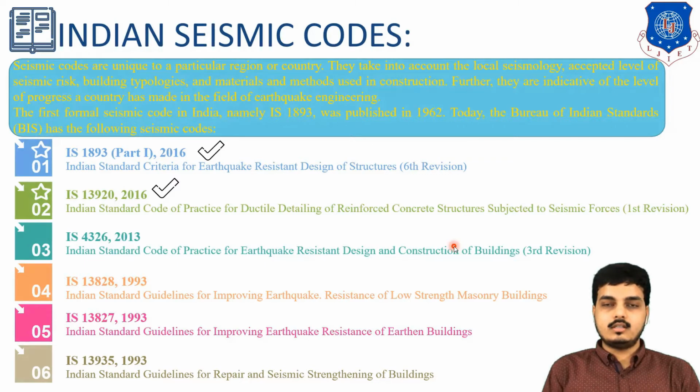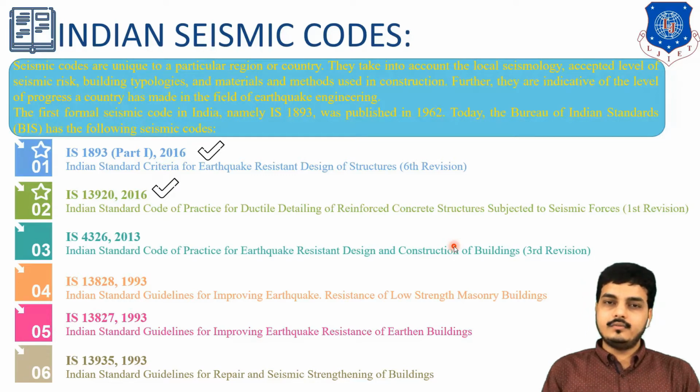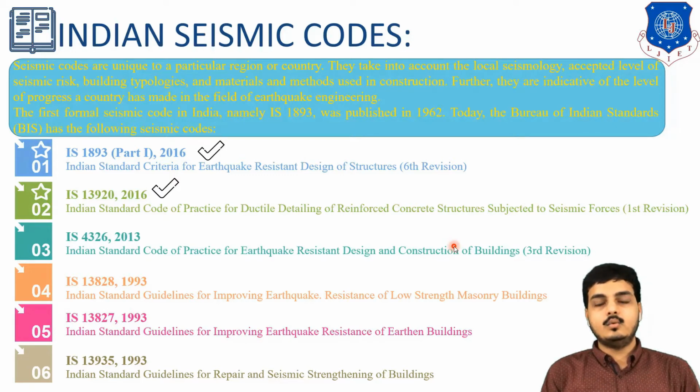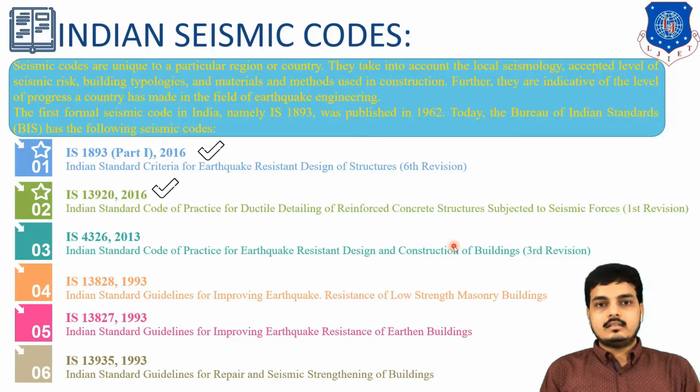Now, first of all, codes. Specifically, codes are made for a particular purpose. Till now, you have used IS 456, which is used for RC buildings. In future, you may be using IS 800, which is for steel structures, and you may also use many more, such as IRC 112 and so on, for bridges and all. Here, Indian seismic codes are specifically for earthquakes.